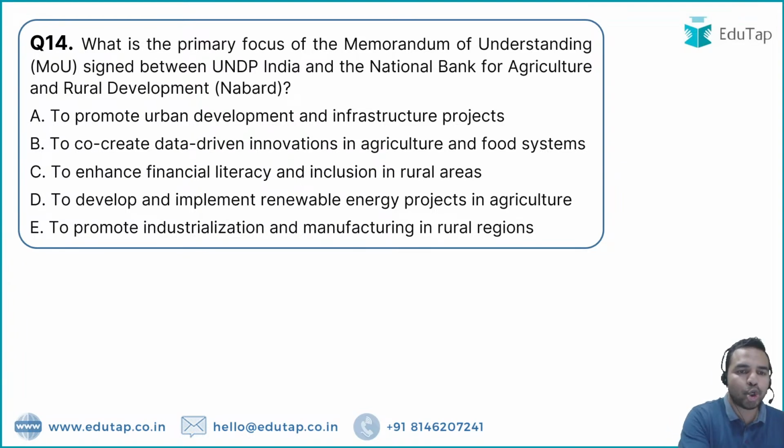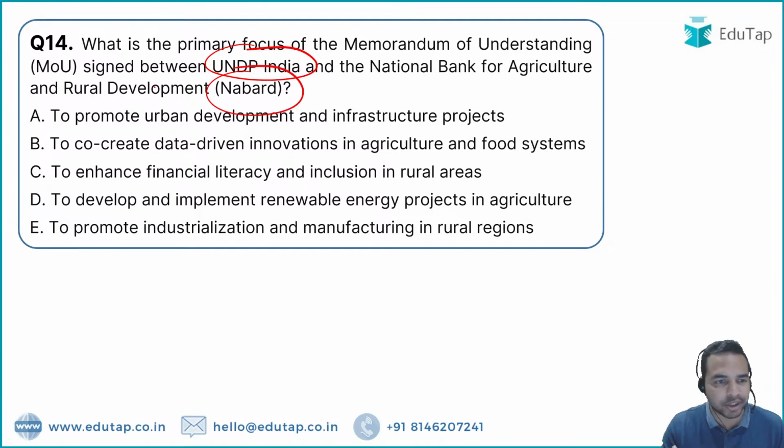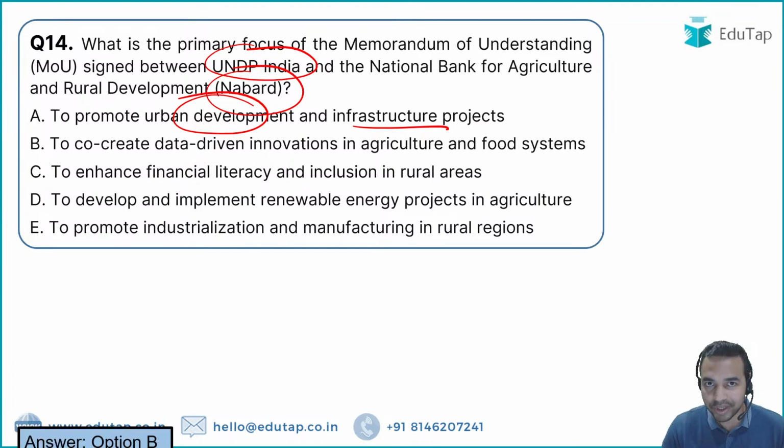So recently United Nations Development Programme India has partnered with NABARD. And what is the reason for signing this partnership? What is the key aim behind the launch of this particular partnership, the signing of this MOU between these two entities? That is what you have to tell me here. The first one is to promote urban development and infrastructure projects. Then we have to co-create data-driven innovation in agriculture and food systems, to enhance financial literacy and inclusion in the rural areas, to develop and implement renewable energy projects, or to promote industrialization and manufacturing in the rural regions. What is the right answer, guys?